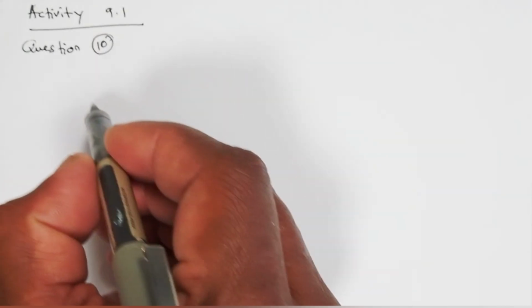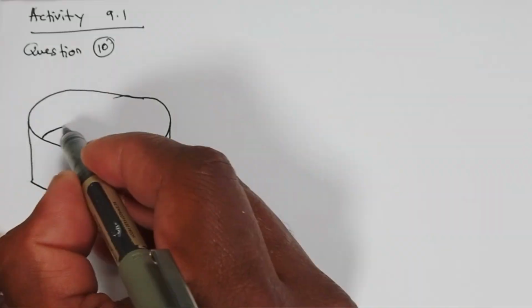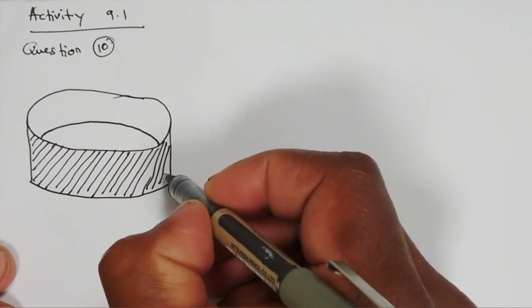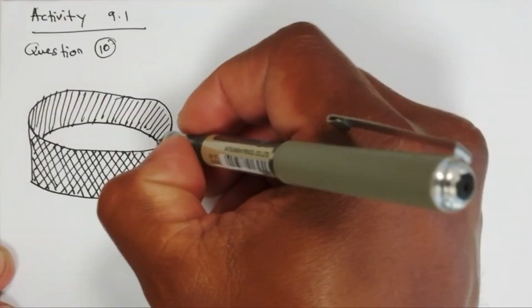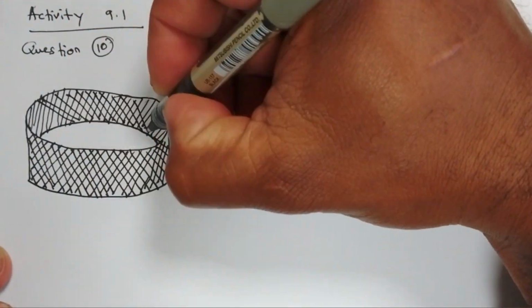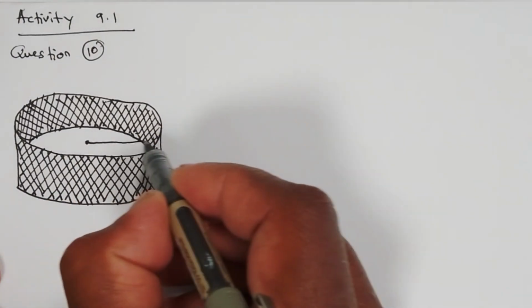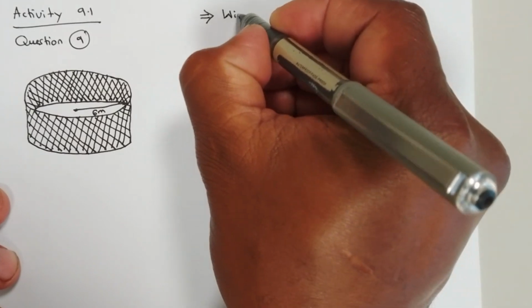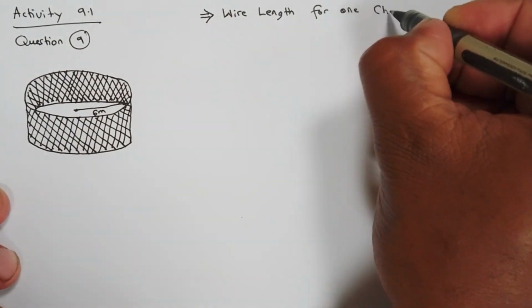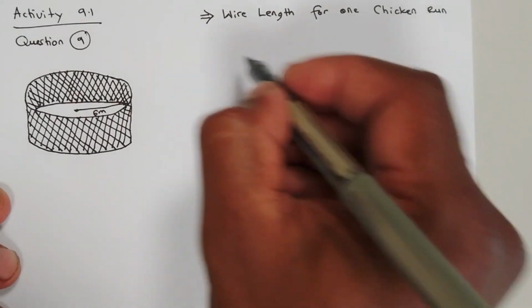Okay. So here, let's translate this one into a diagram. Let's first of all draw a diagram to illustrate this. We can clearly see that if he needs to build a chicken run with a radius of 6 meters, he will need a wire length that is equal to the circumference of that chicken run.